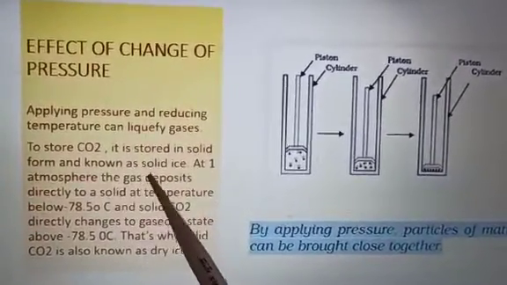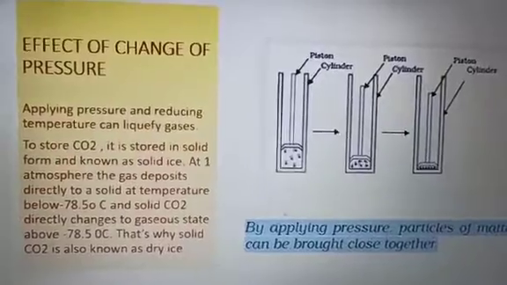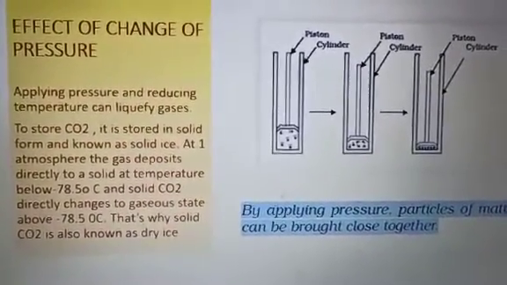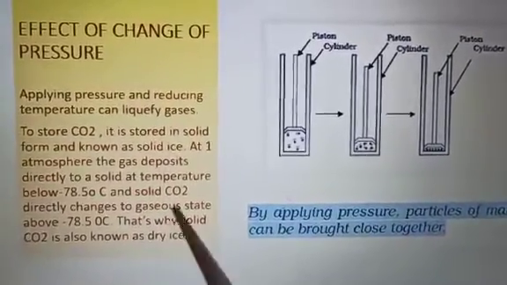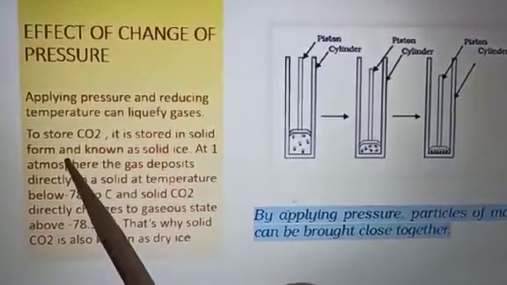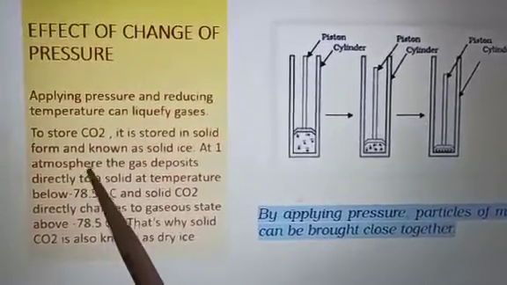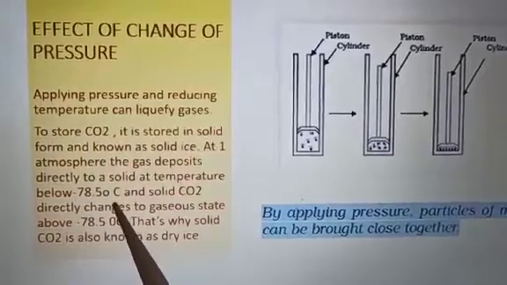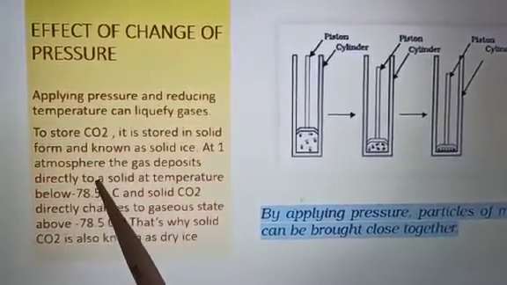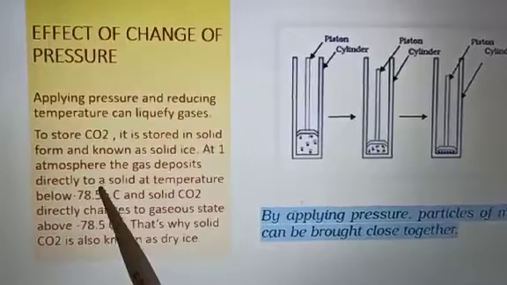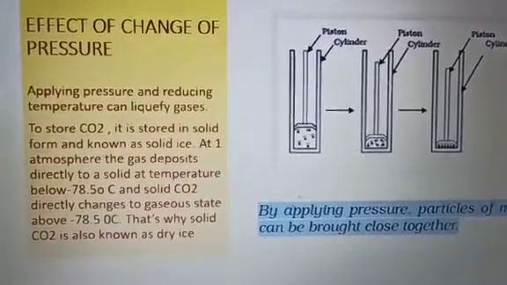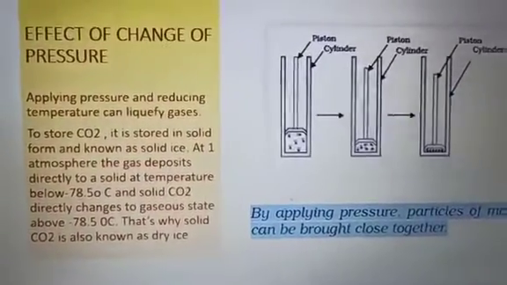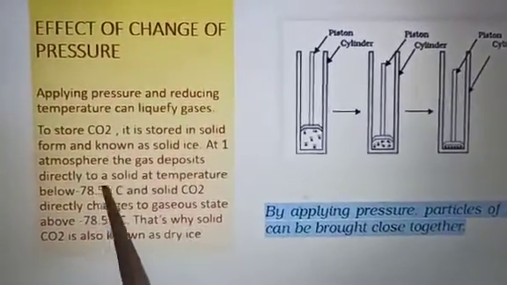You know that carbon dioxide is a gas, and it is stored in a solid form, and this solid form is known as solid ice. So how does carbon dioxide change into the solid state? If at 1 atmosphere, if atmospheric pressure is 1 and the temperature is minus 78.5 degrees Celsius, then automatically carbon dioxide gas deposits to solid. It doesn't change into the intermediate state, that is liquid. Directly it changes to solid.